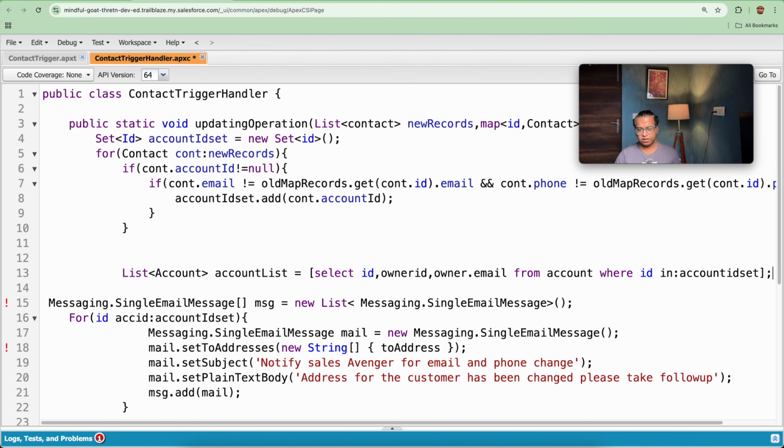As soon as the id comes from account id set, I will be able to get all the emails from here. Two lines are creating issues.